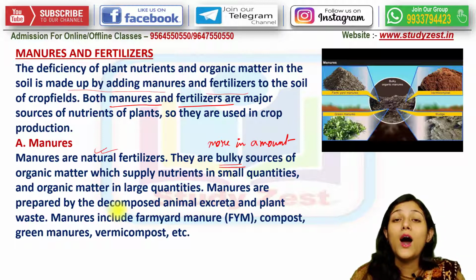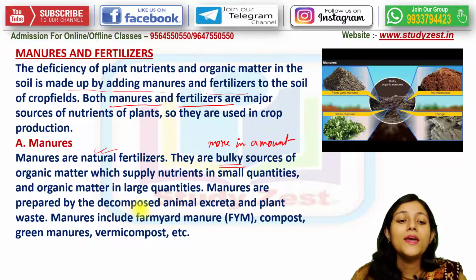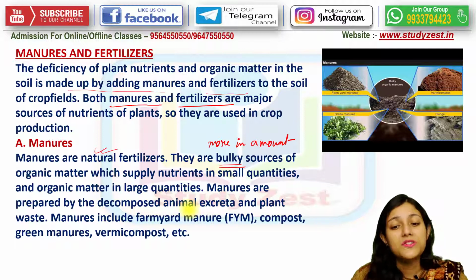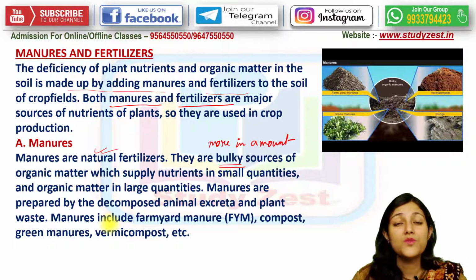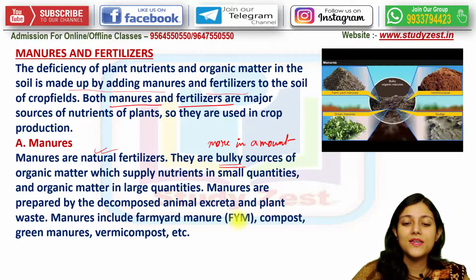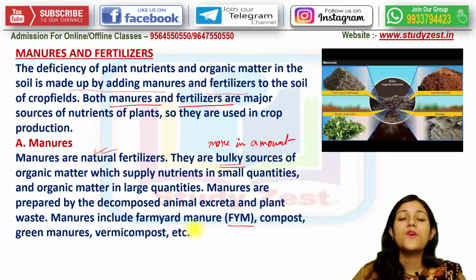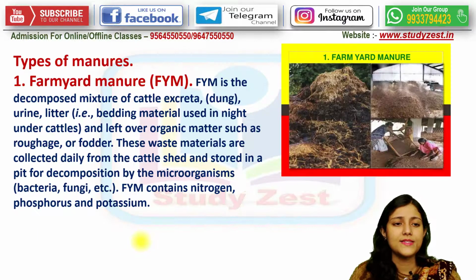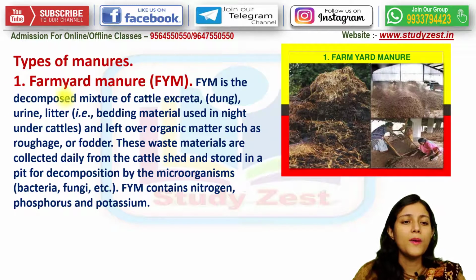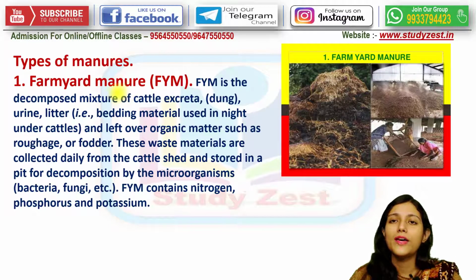Manures are prepared. How are they prepared? They are prepared by decomposed animal excreta and plant waste material. So in manures, the important ones to remember are FYM, that is farm yard manure, then compost, green manures, vermicompost, and so on. First we'll talk about the farm yard manure, FYM.